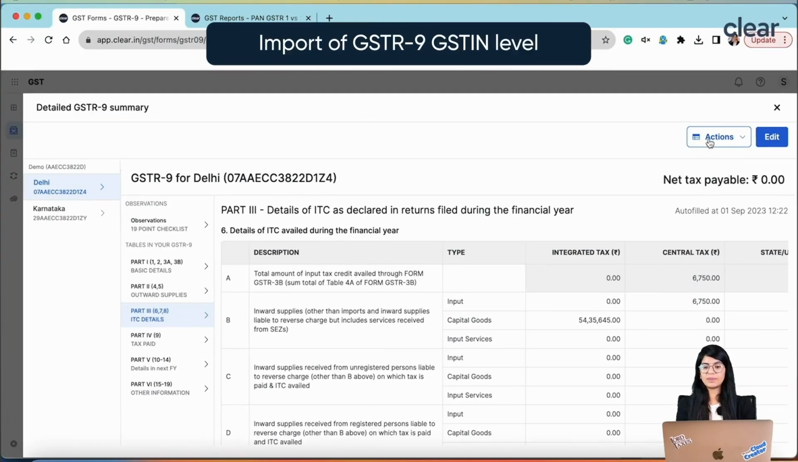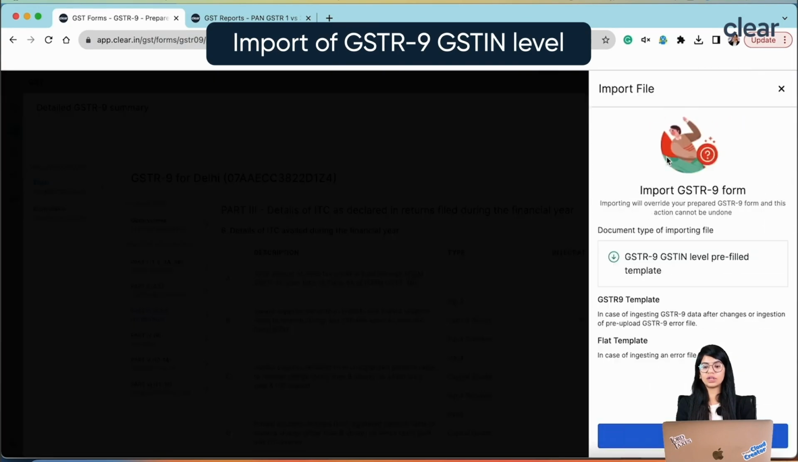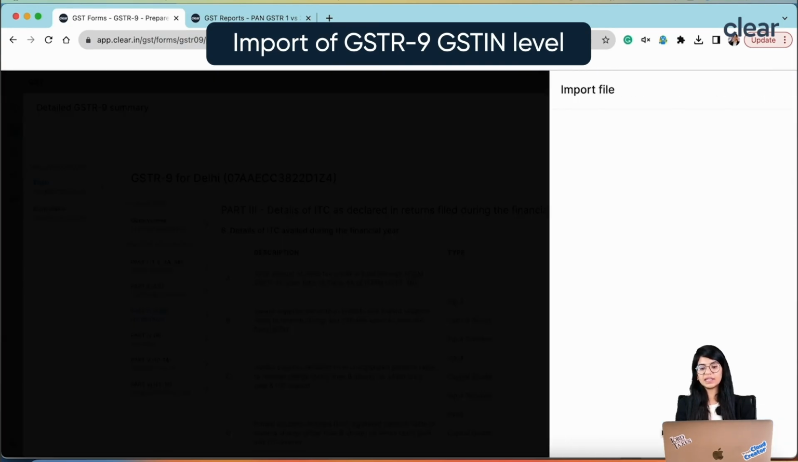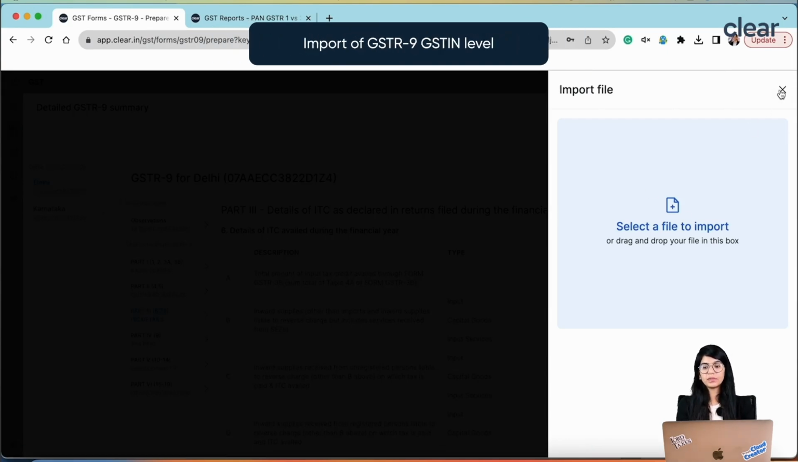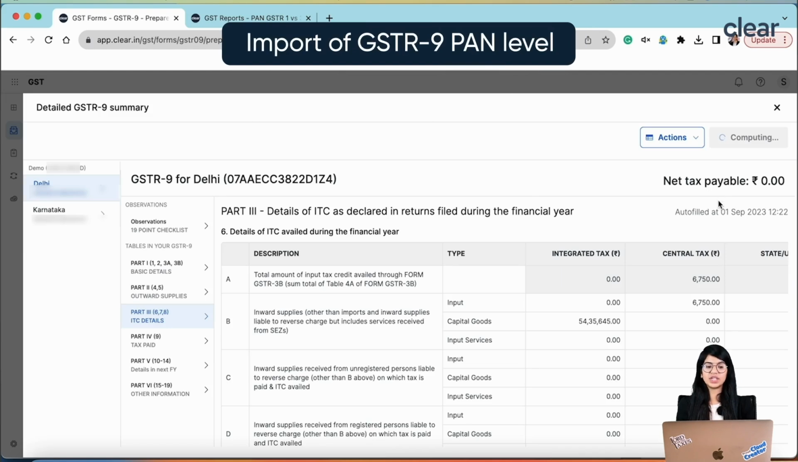You can re-ingest by just clicking on action, then clicking on import GSTR-9, then clicking on import file, and you can even re-import the same file back into ClearTax by selecting this option. This can be done both at a GSTN and the PAN level.